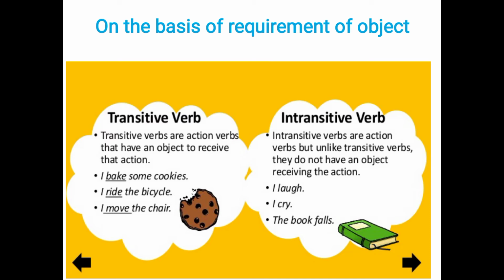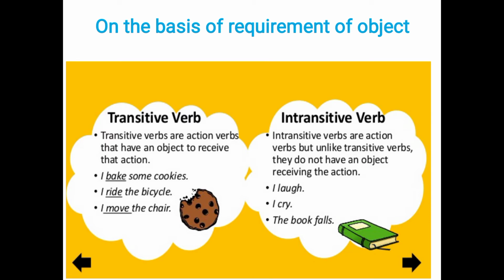Like transitive, I bake some cookies. So you can see that bake, so the impact of bake is, what is baked, एक तरीके से अगर देखा जाए, so that is cookies. So it means that cookies ठीक है is the receiver of the action. So the impact of baking is on the cookies, because what is made, the cookies are made. So it means that it is the object which is receiver, so it makes a complete sense.